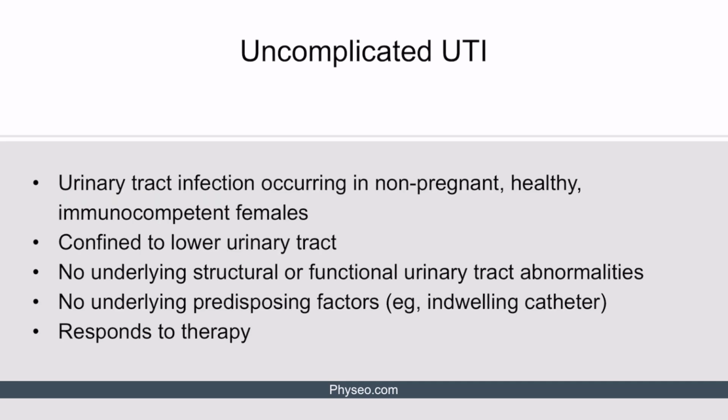Generally, a UTI is considered uncomplicated when it occurs in non-pregnant, healthy, immunocompetent females. It's also confined to the lower urinary tract. Patients have no underlying structural or functional urinary tract abnormalities. There are no other underlying predisposing factors, such as indwelling catheters, and it also responds to therapy.